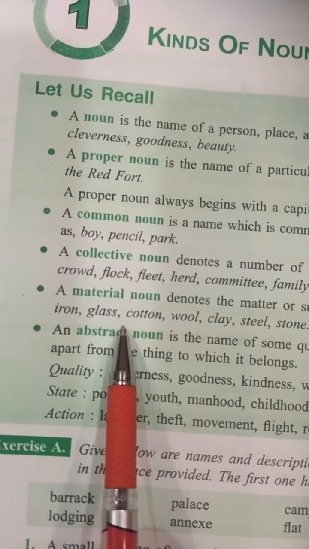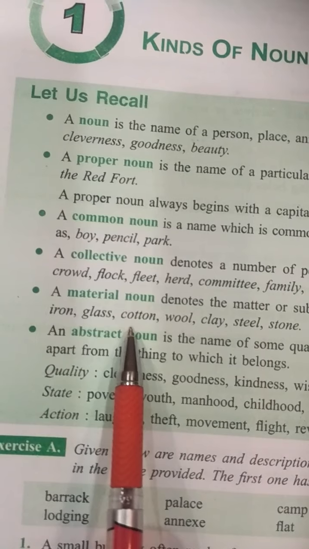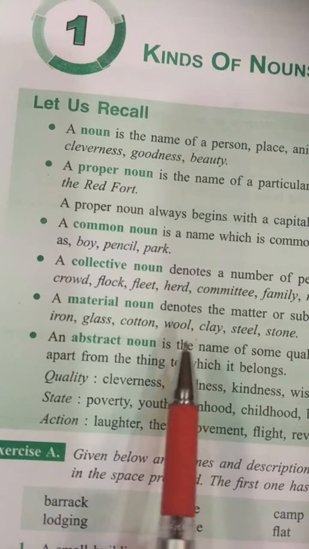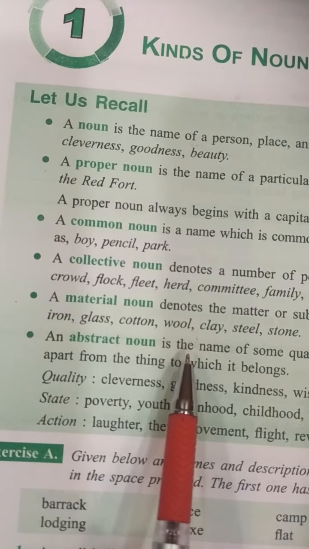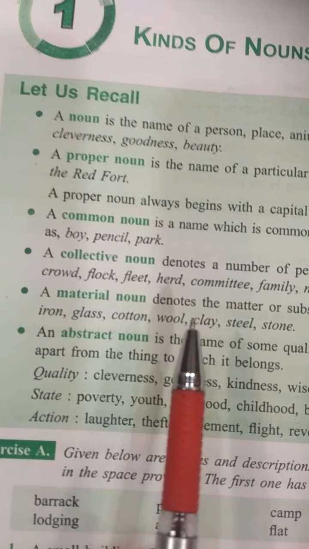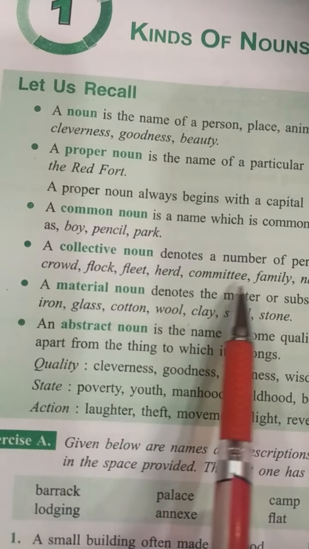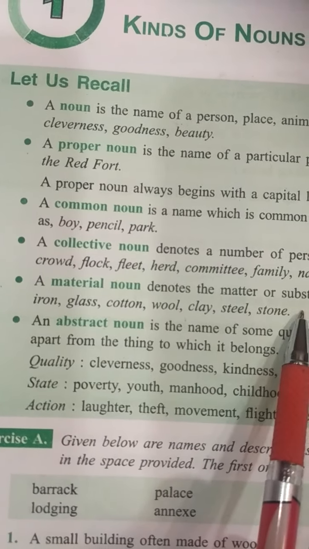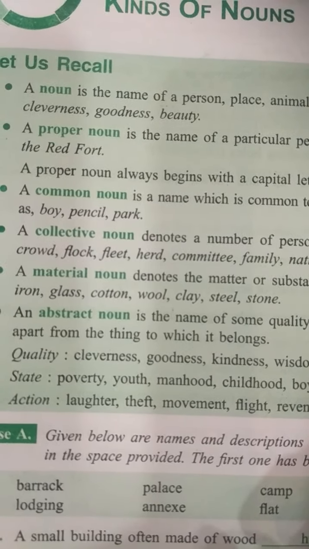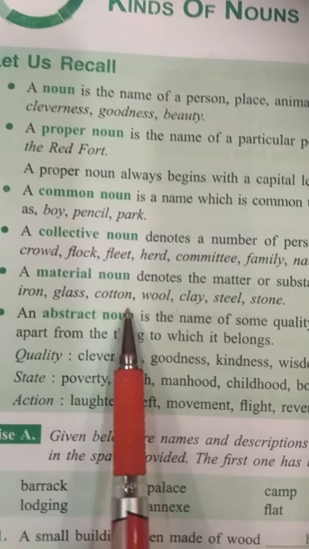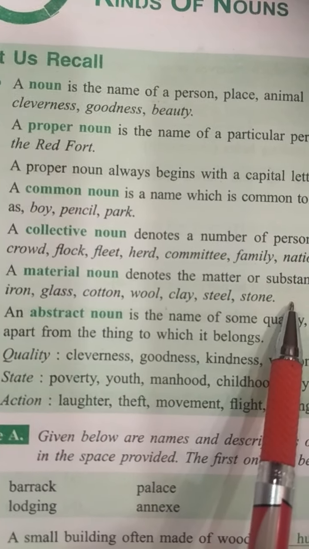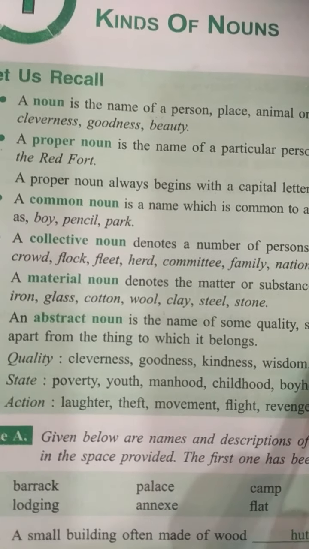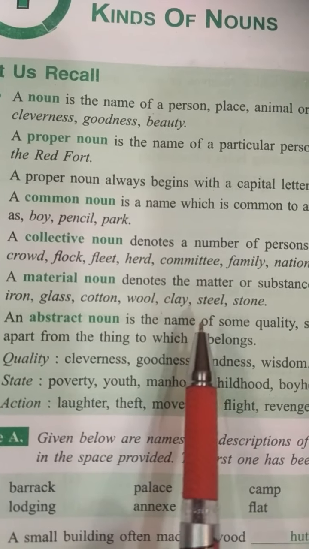Now we come to a material noun. What is a material noun? A material noun names a substance, a material or ingredients that we can see and touch and which is used for making things. In your book, a material noun denotes the matter or substance of which things are made, as gold, silver, iron, glass, cotton, wool, clay, steel. Because it is a material noun, it denotes the matter or substance of which these things are made. Okay?